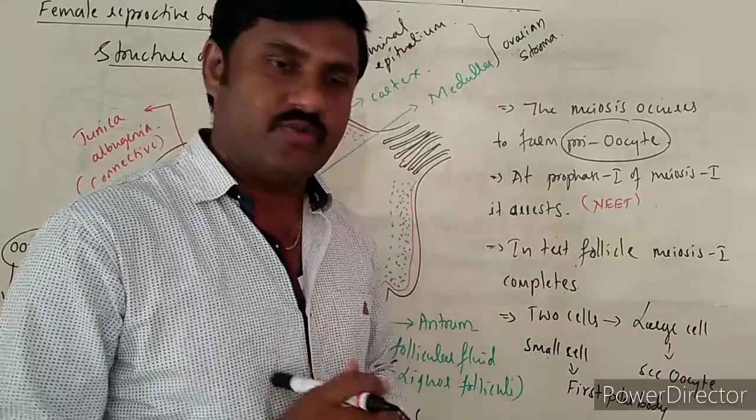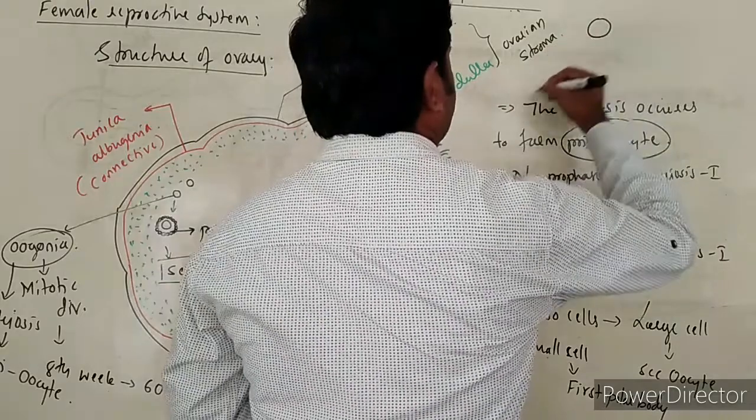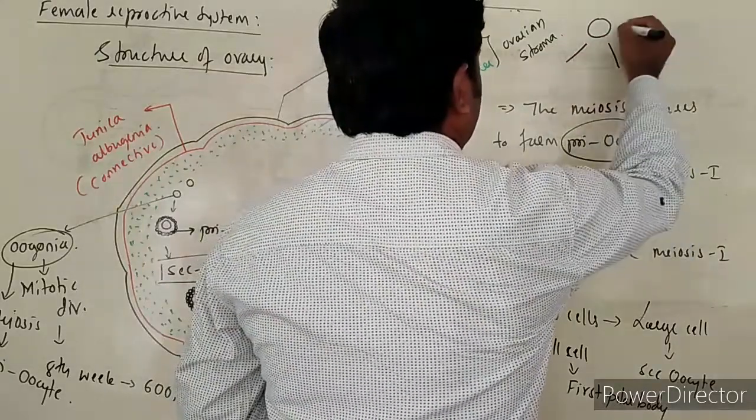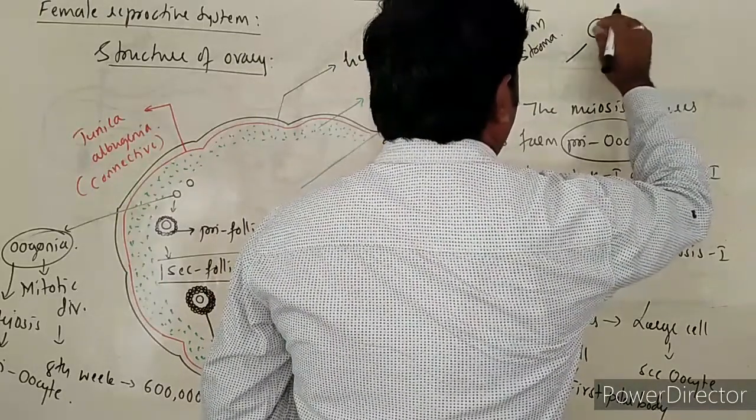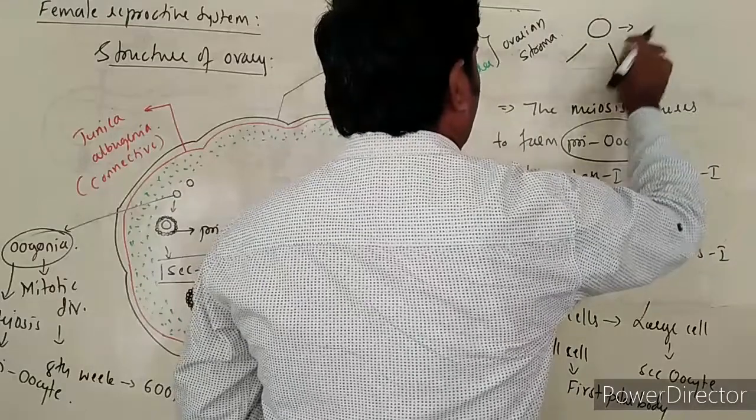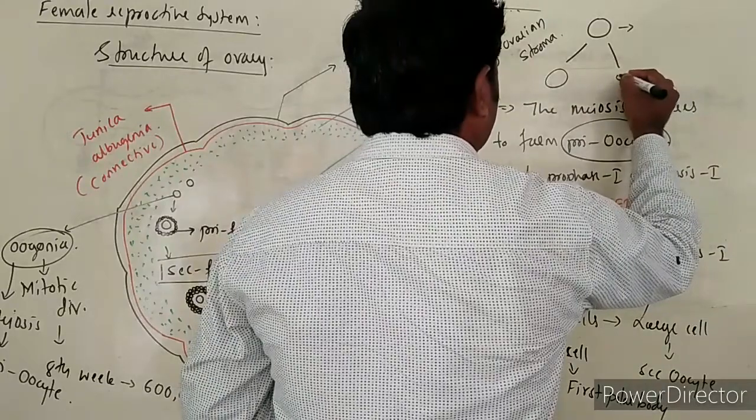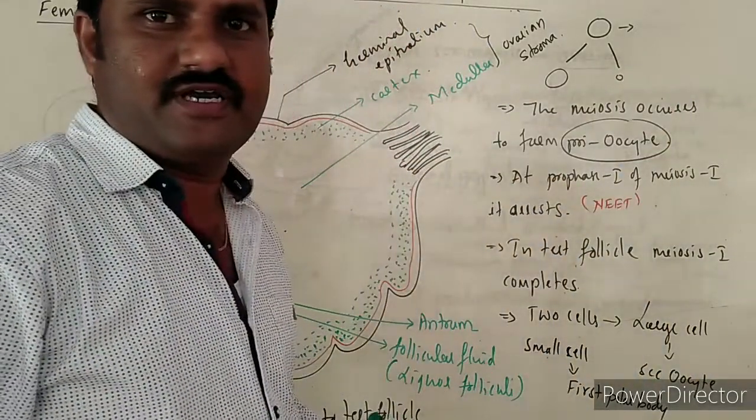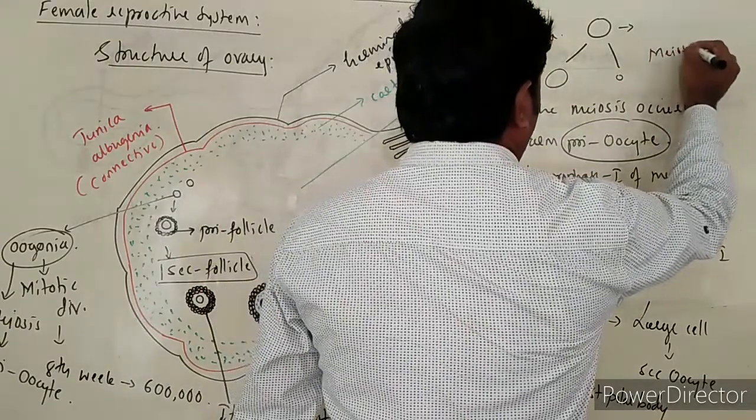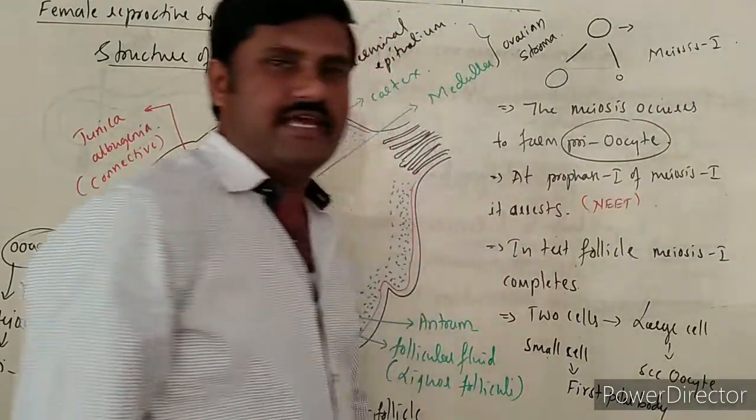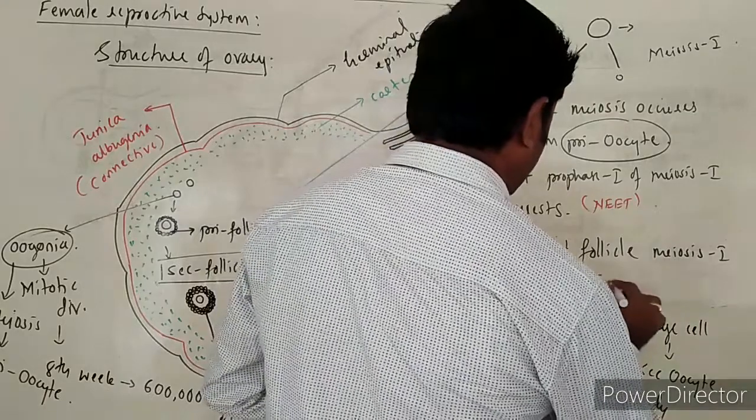Here one cell undergoes meiotic division. This is nothing but the primary oocyte, right? So this undergoes meiosis 1, so as to form the secondary oocyte as well as the first polar body. This is taking place in case of meiosis 1, right? That completes.